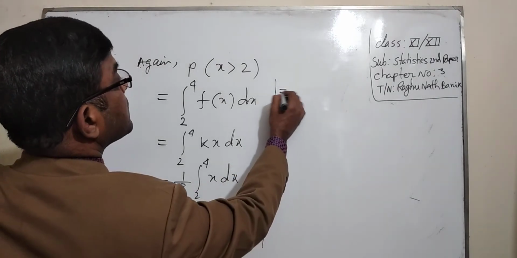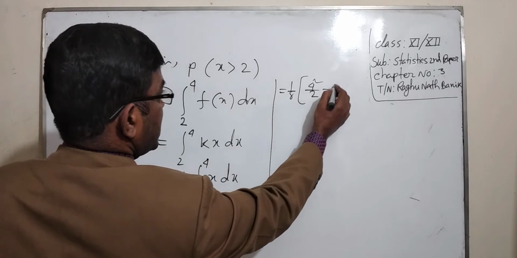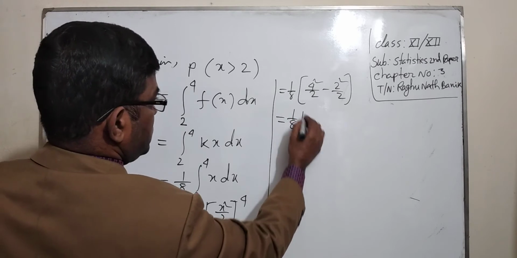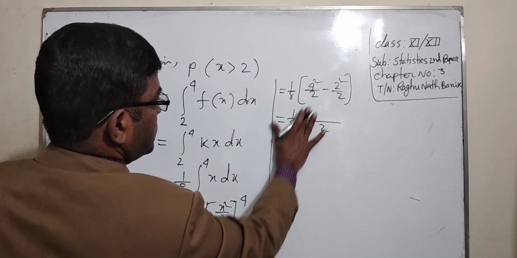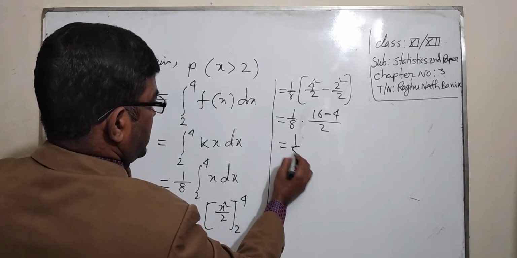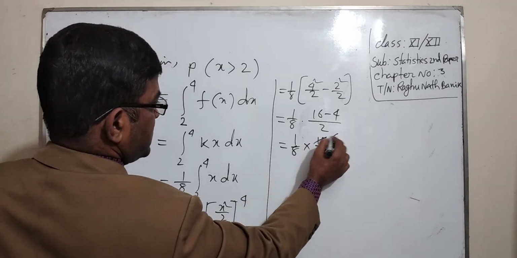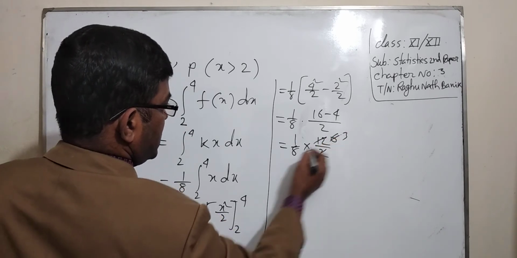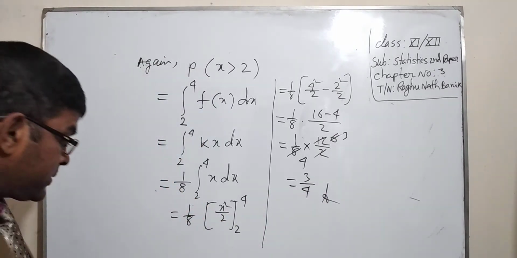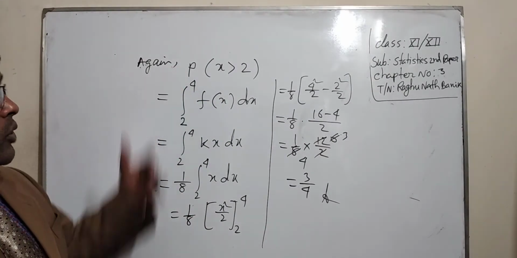We write 1 by 8 times 4 square by 2 minus 2 square by 2, LCM 2, (16 minus 4), 1 by 8 into 12 by 2, which is 6 by 8, equal to 3 by 4. Answer. Okay, dear students, I hope that you have understood the calculated value of the probability of x greater than 2.